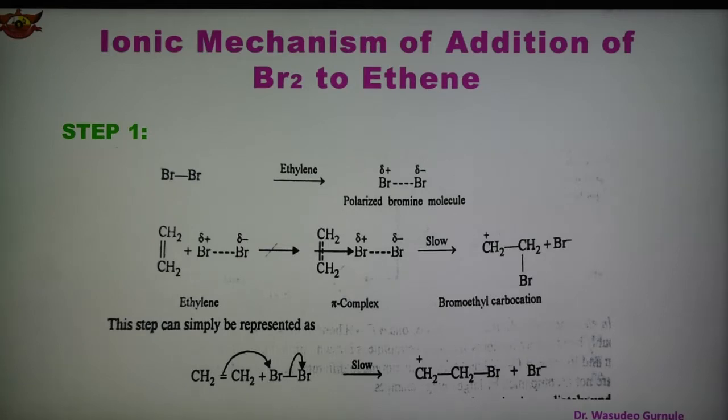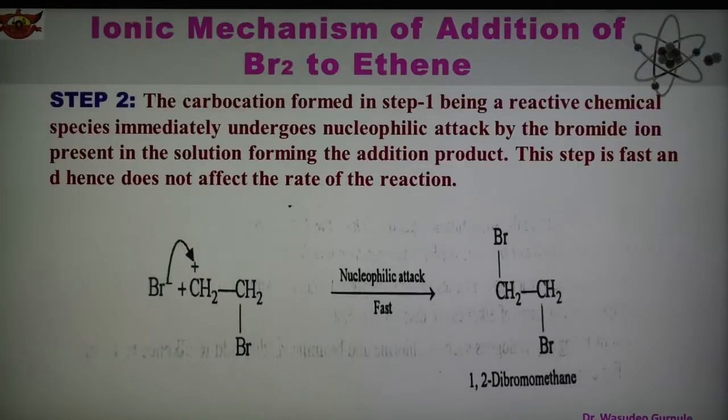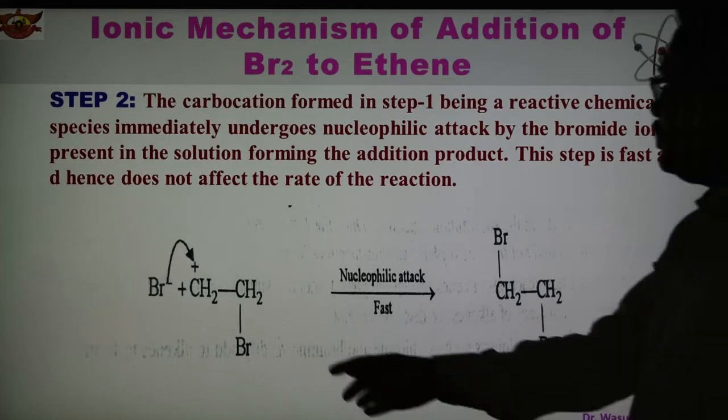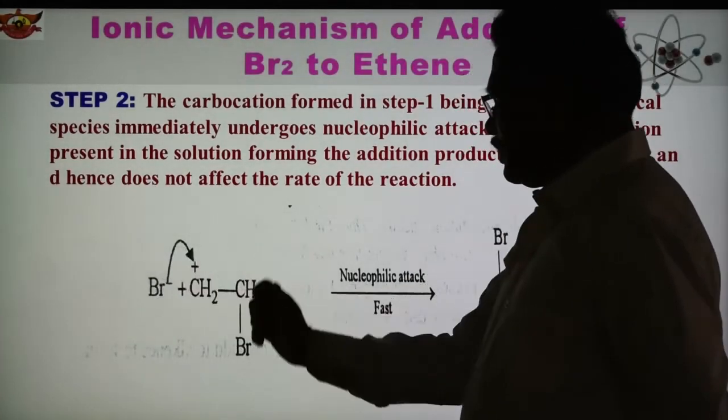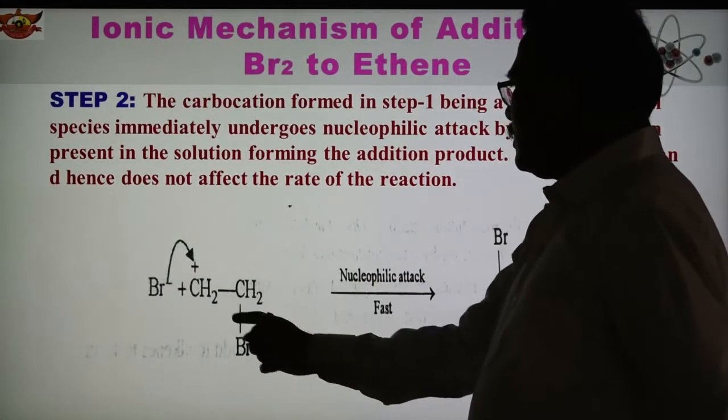So this is the first step, and the second step is that the carbocation formed in the first step is a reactive chemical species and immediately undergoes nucleophilic attack by the bromide ion present in the solution, forming the addition product. Now see, the addition product is formed. This step is fast and it does not affect the rate of reaction. Therefore, here this is the bromide ion present in the solution, attacking this carbocation.